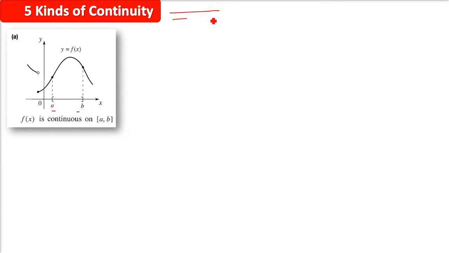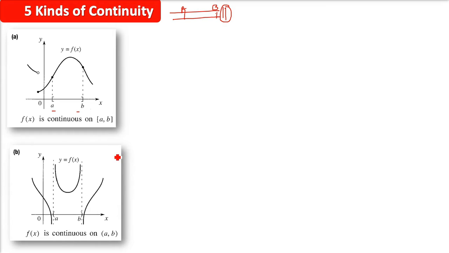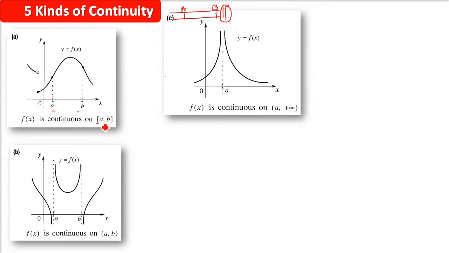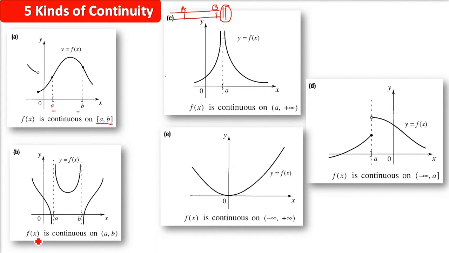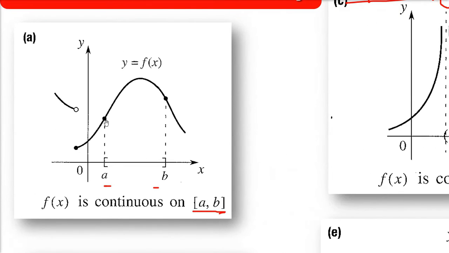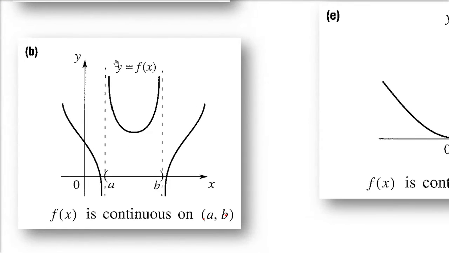For example, if you want to go from A to point B and that road is perfectly all right, and just after B it has a breakage, you don't have to worry about this because you just have to reach B. So when you are asked to tell the continuity between A and B, you will say, oh yes, it is continuous. Wherever you see this figure, I'll take one by one. This function is continuous when A and B are included. A point, B point, this is actually on the x coordinate. Here, A and B are not included. Still the function is continuous because there is no breakage.